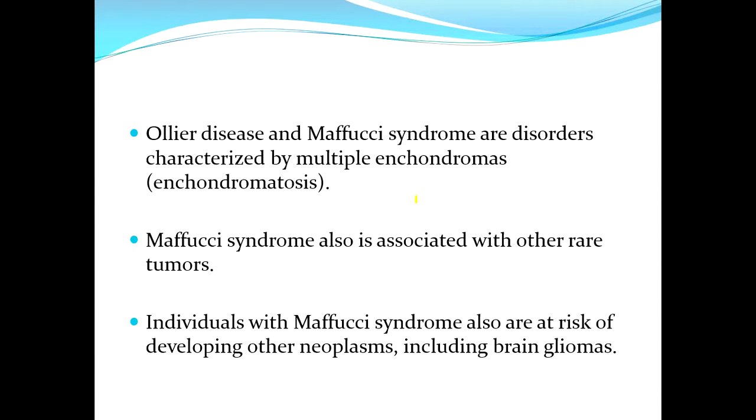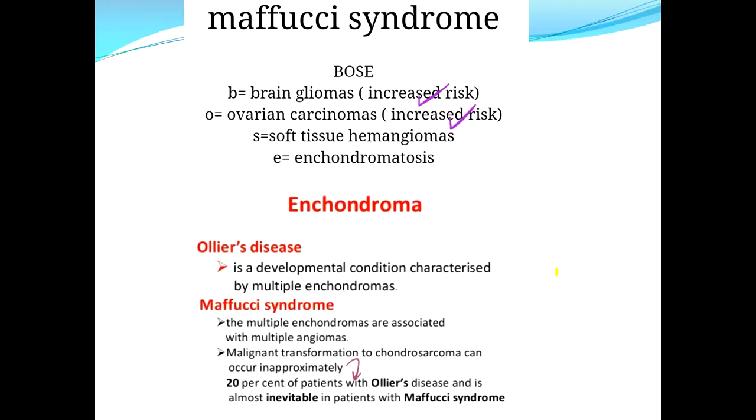These two syndromes are important because you often get a multiple choice question regarding these two syndromes, Ollier disease and Maffucci syndrome. They are characterized by multiple enchondromas, also called enchondromatosis. Maffucci syndrome is associated with other rare tumors, and these individuals are at risk of developing other neoplasms including brain gliomas.